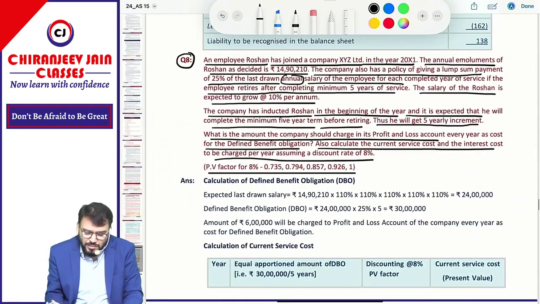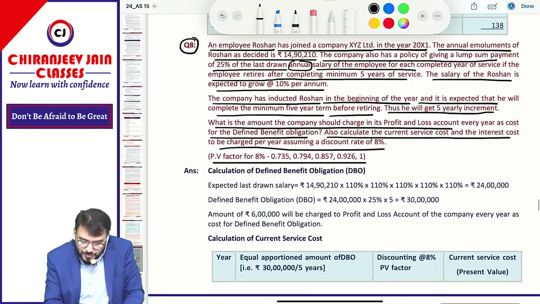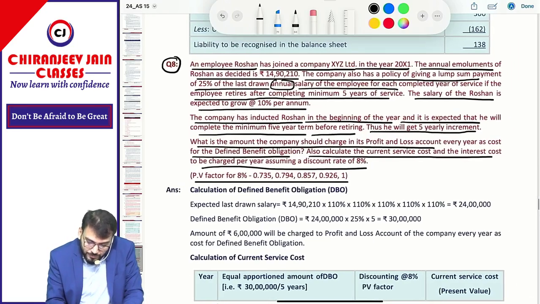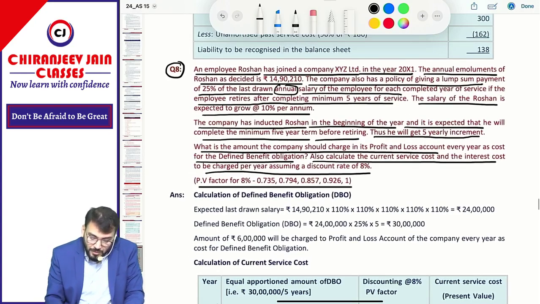Because this will be 4 years only now. Is it understood? Because it is payable afterward. The company has a policy of giving a benefit for each completed year of service. Achha, only from this point we can say he will get 5 yearly increments.